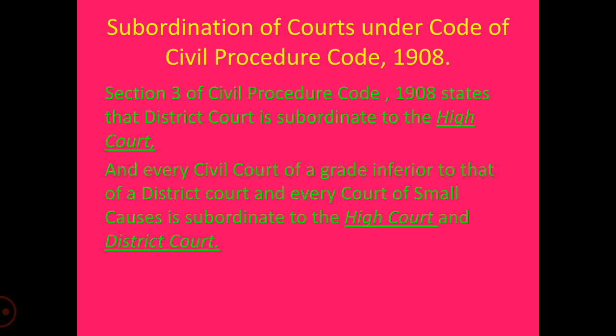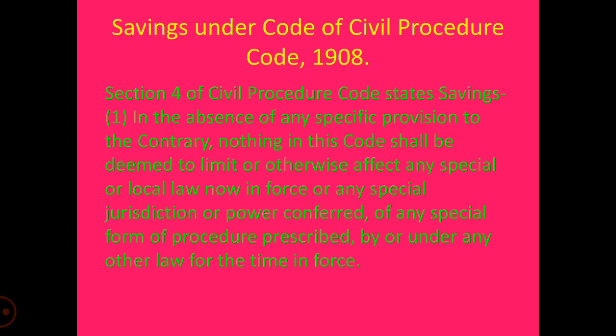Therefore, a civil court which is inferior in terms of grade to that district court will be a subordinate court to it, and every court of small causes is subordinate to the high court and the district court. Therefore, the court of small causes will be subordinate not only to the high court but also to the district court. Section 4, savings under Code of Civil Procedure 1908.